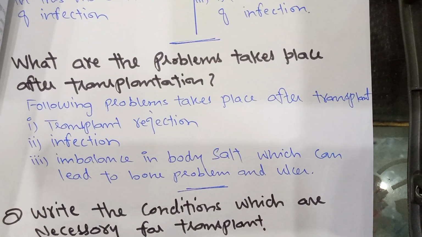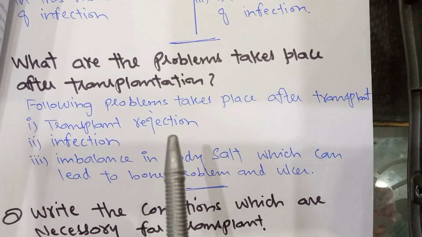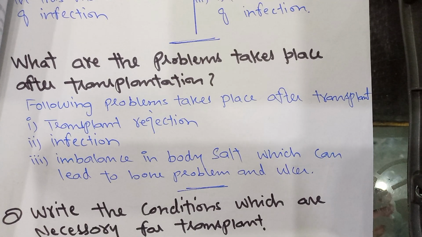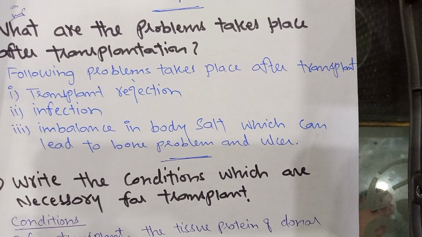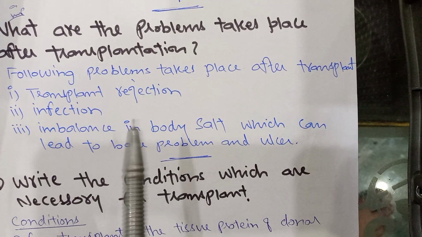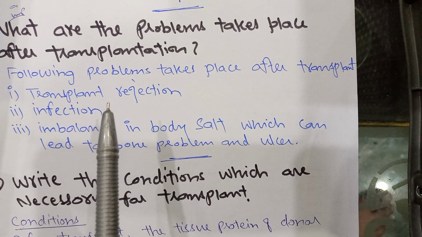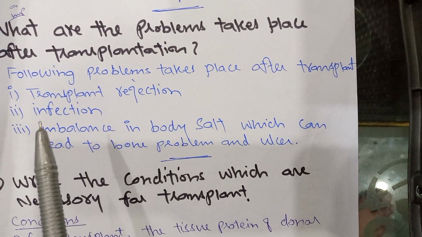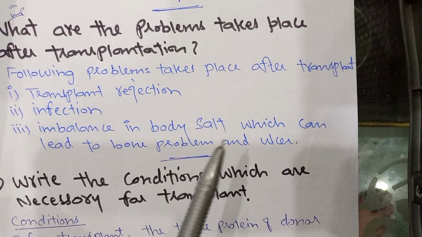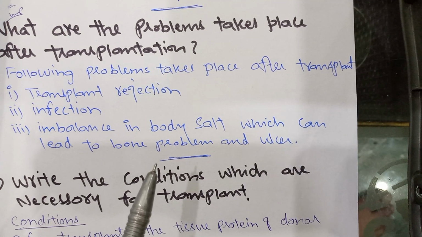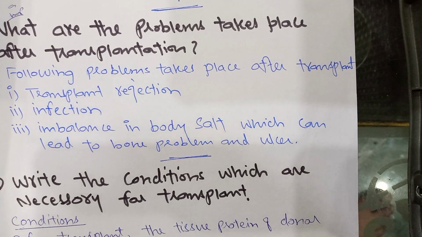Next question. What are the problems that take place after transplantation? Very important question. The following problems take place after transplantation of the kidney. Number 1, transplant rejection, infection, imbalance in body salt which can lead to bone problems and ulcer.